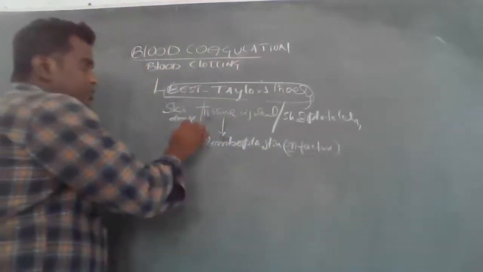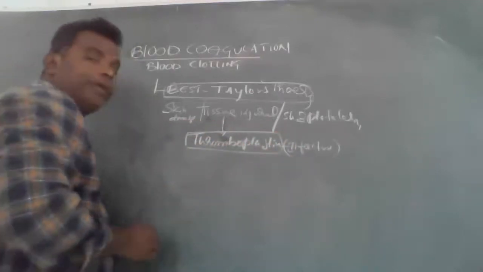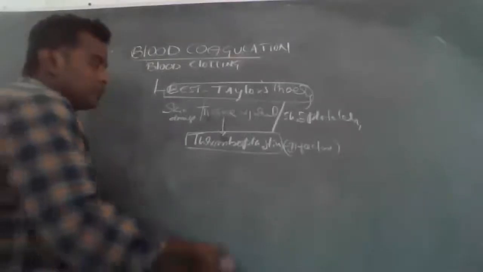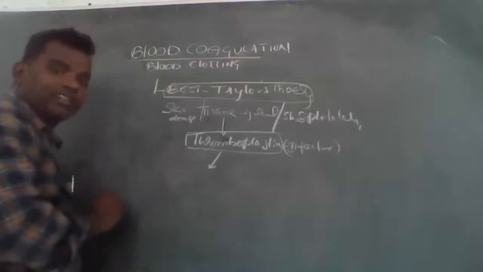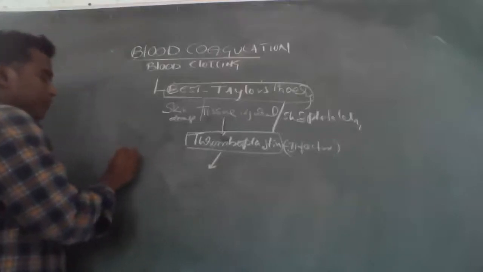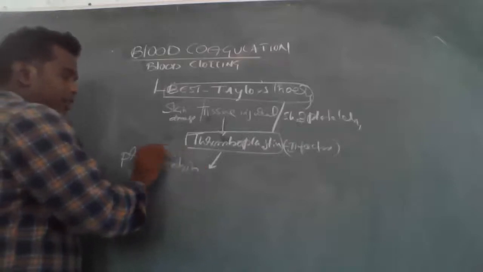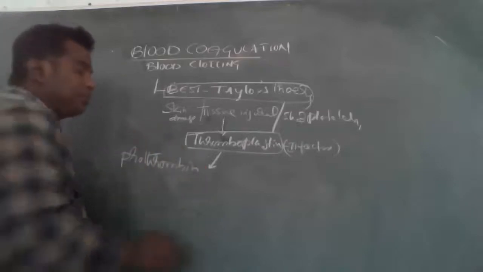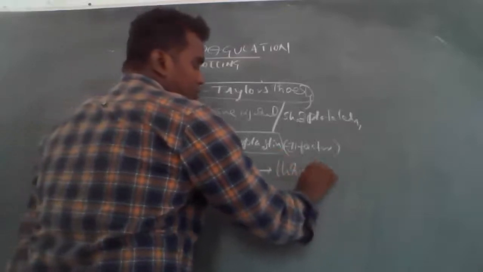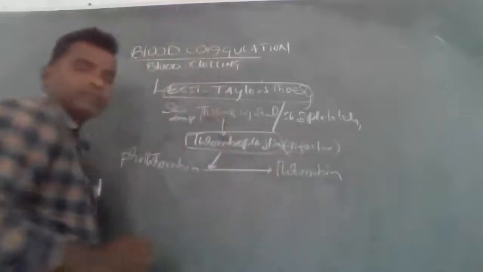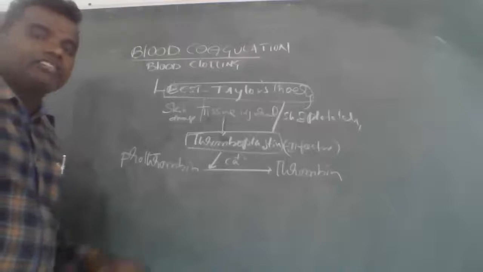These thromboplastin should activate prothrombin. So what happened? To activate the prothrombin into thrombin, in the influence of calcium.